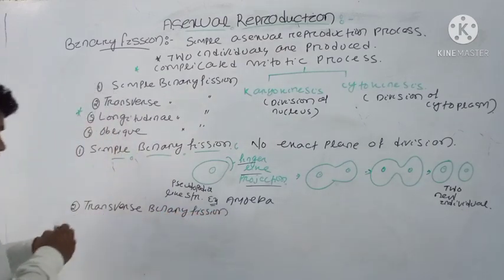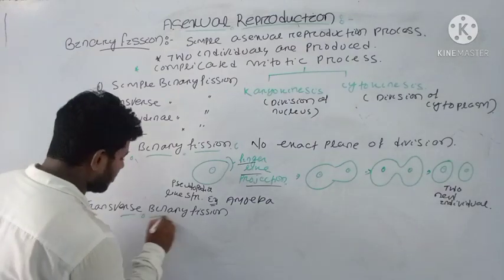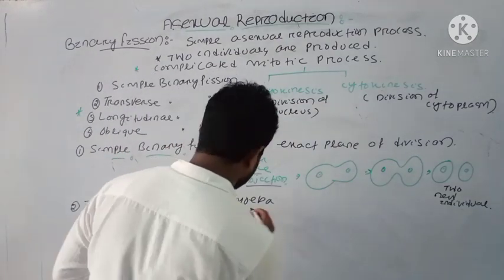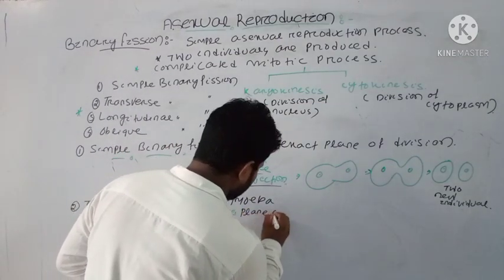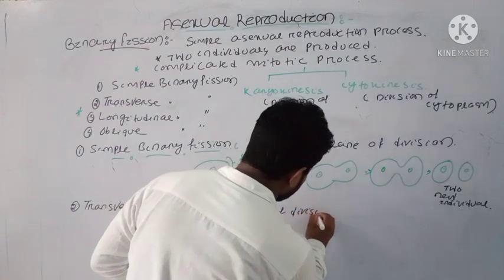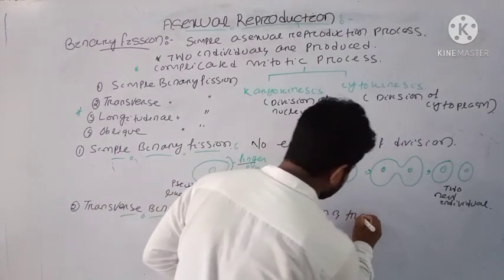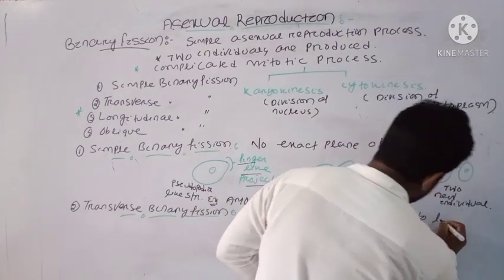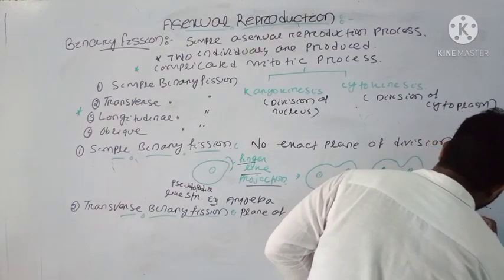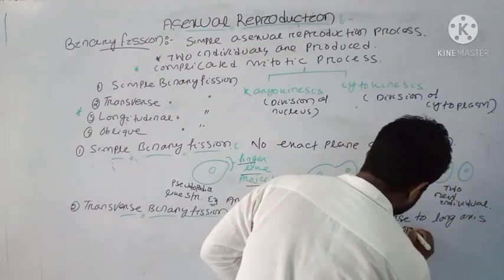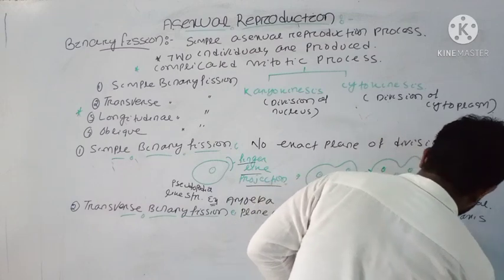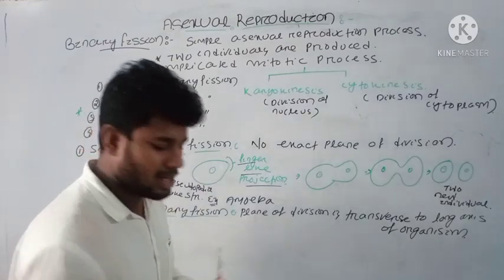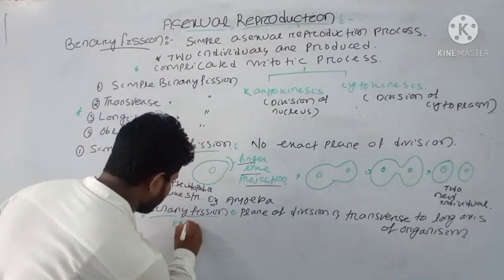Here transverse binary fission means that the plane of division is transverse to the long axis of the organism. And one example of transverse binary fission is your paramecium.